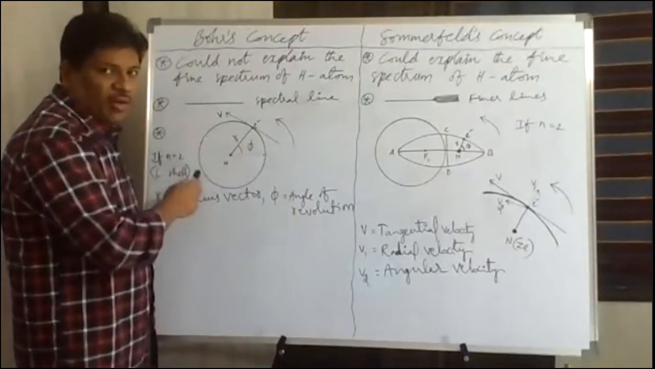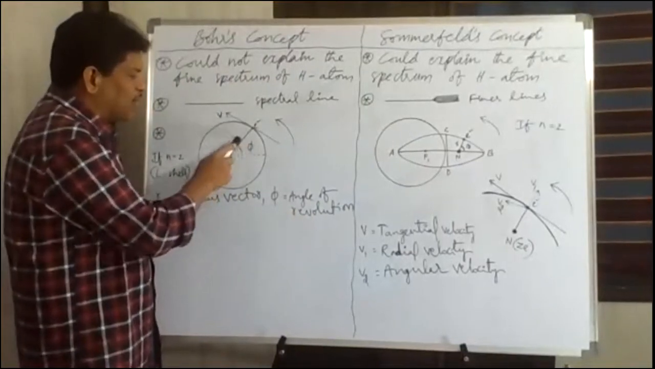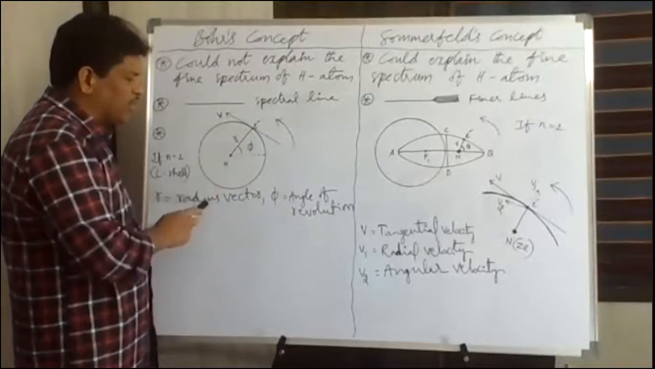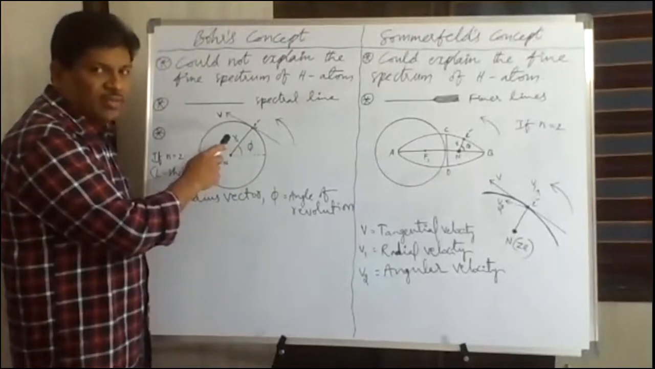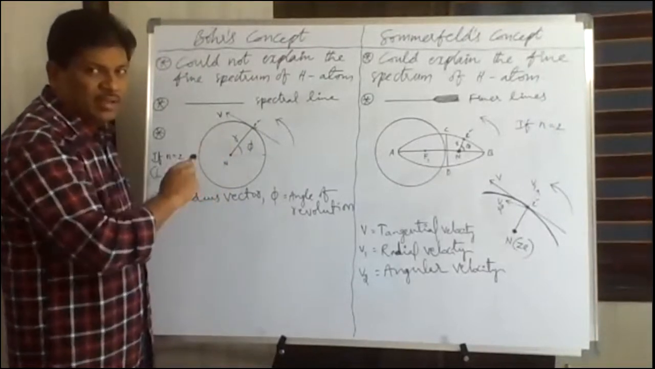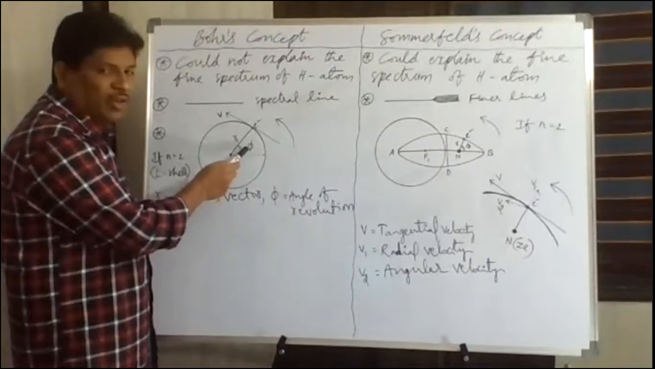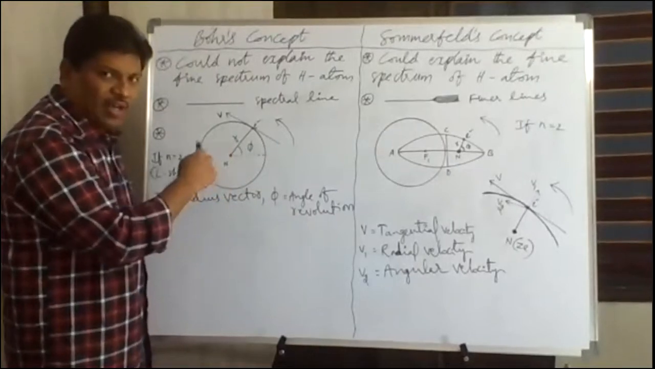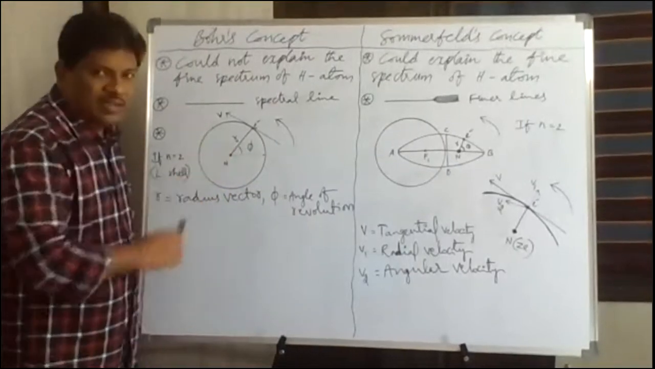So now the difference between circular path and elliptical path of electron is that here you take circular path. Okay, now this distance of electron from nucleus, that is radius vector, remains constant when electron is revolving in circular path. But this angle of revolution phi changes. Phi value changes, but R remains constant.